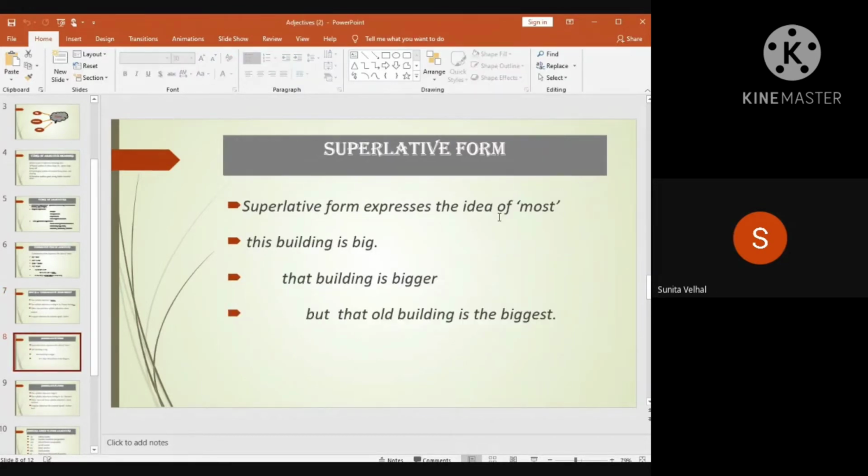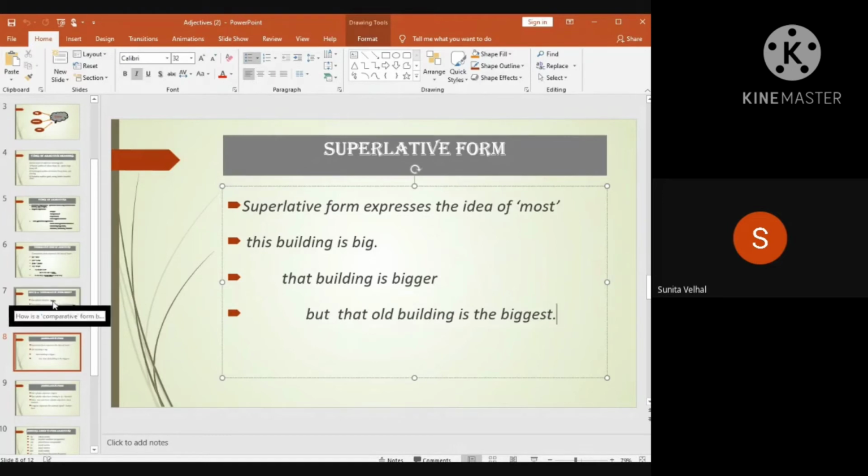Next we have the superlative form of the adjectives, which expresses the idea of most. For example, this building is big, that building is bigger, but that old building is the biggest. So what comes before the superlative form? The biggest. And what comes after the comparative form? Than. So we have seen the example of than.